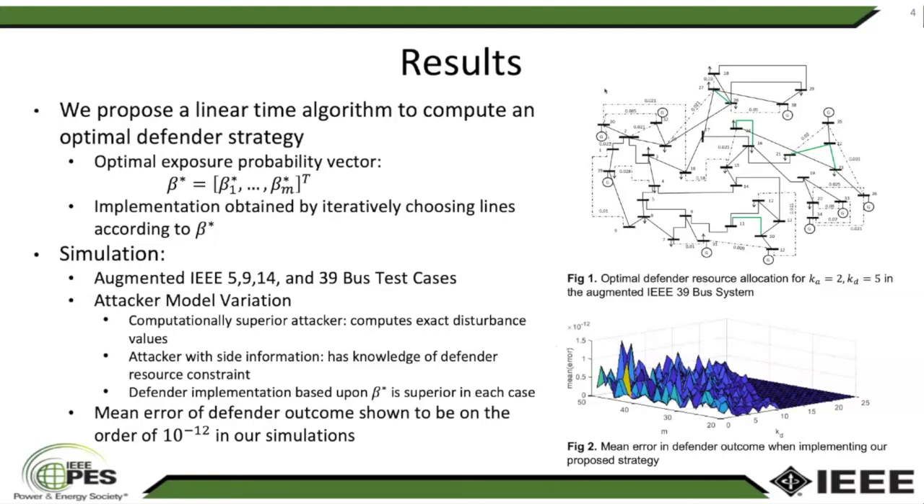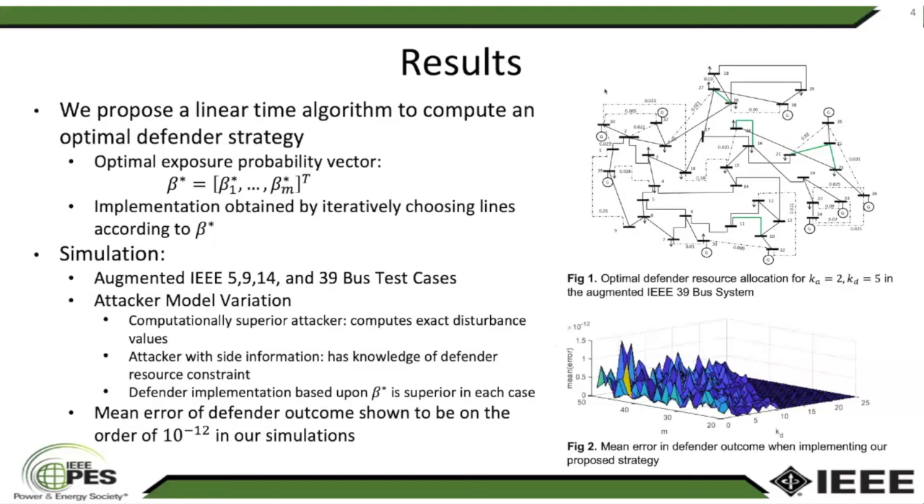To verify the efficacy of our approach, we have conducted simulations on the IEEE 5, 9, 14, and 39 bus test cases, which we have augmented with transmission lines to ensure that the grid remains connected after the failure of K lines. We've considered two variations on our model of the attacker in our simulations. First, we've considered a computationally superior attacker. This is an attacker that uses the exact disturbance value rather than the additive approximation. And we've also considered attackers with side information, that is, ones that have knowledge of the defender's resource constraint.